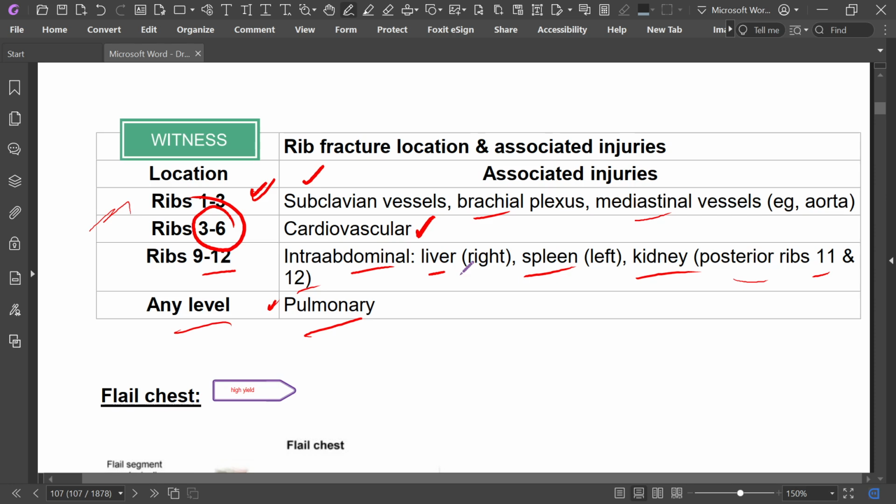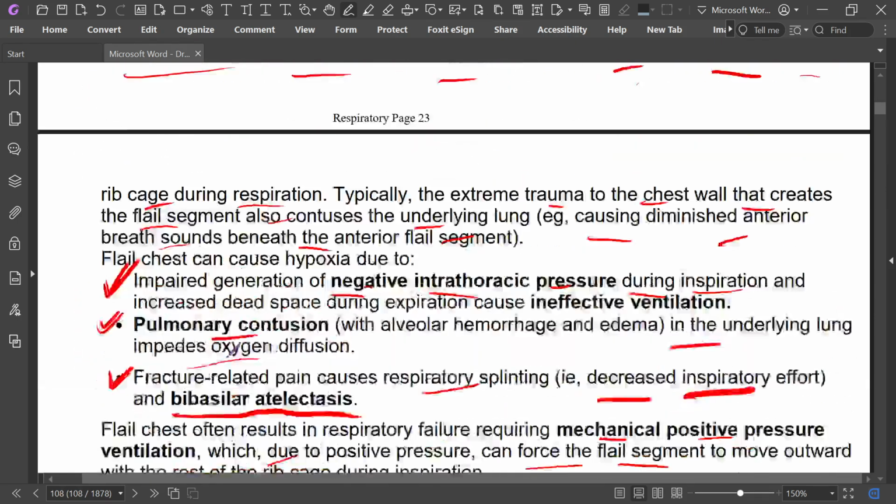If 3 to 6, think about cardiovascular injury. Rib fracture 9 to 12, intra-abdominal organs should be looked at: liver on the right side, spleen on the left side, and kidney with posterior ribs 11 to 12. And pulmonary problems can happen at any level.